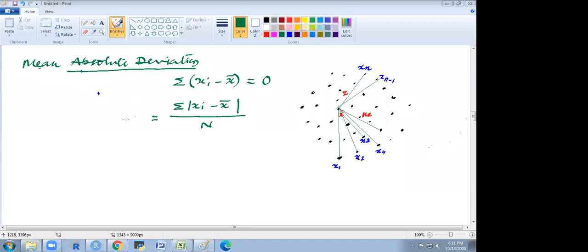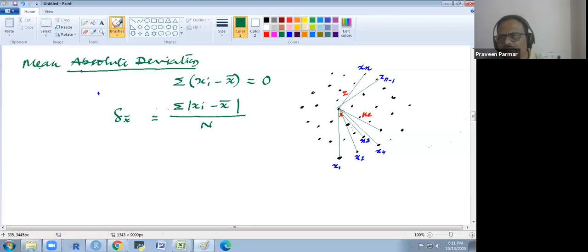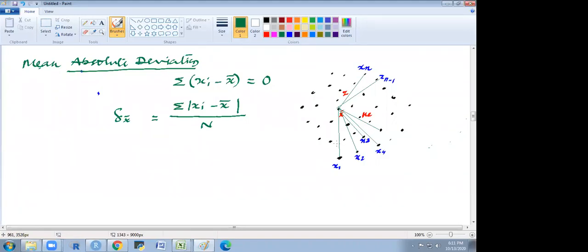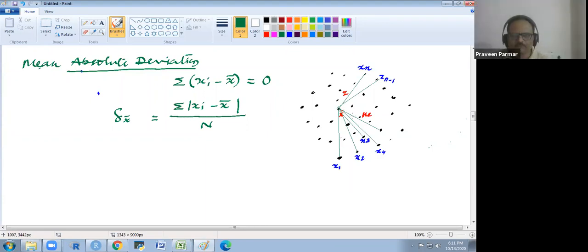I have calculated the mean absolute deviation. What's the purpose of it? It is the average deviation of each data point from the central tendency. How the data deviates from the central tendency. We have one center point now. Central tendency is what? It is the centroid of the data. From that center point, on average how the data is deviated. Actually, the data deviation is different, but the average deviation of data is very important.